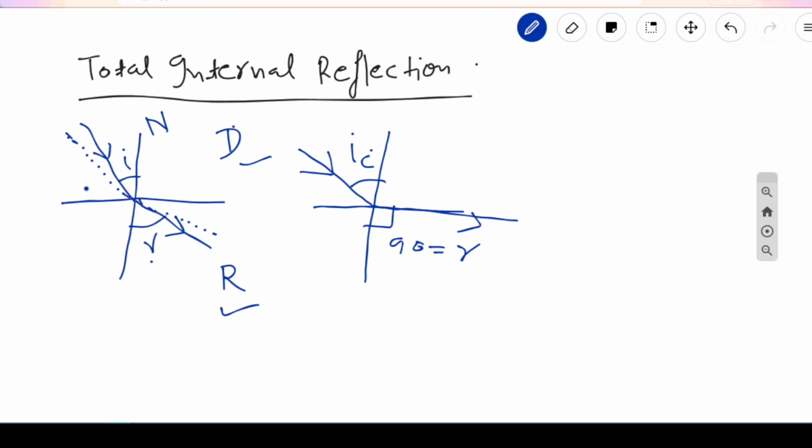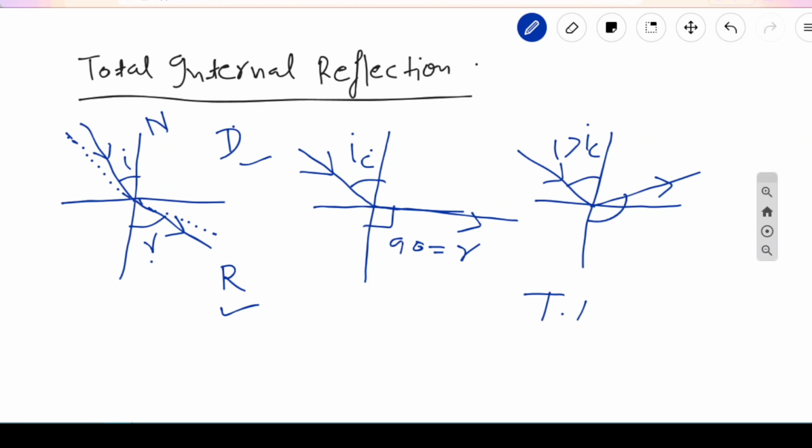Suppose light is incident on this surface at an angle greater than the critical angle. Here the angle of incidence is greater than the critical angle. Then r becomes more than 90 degrees, which means the light goes back into the same medium. This is r now. This condition is known as total internal reflection.